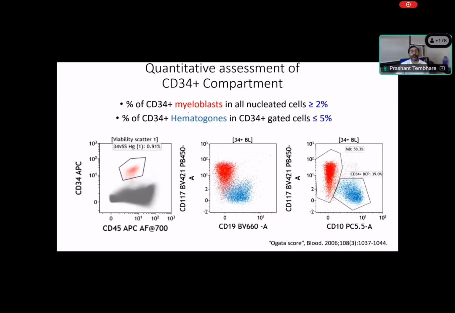Again, as I mentioned, we can look at quantitative participation. Normally, out of all the literature, usually the stem cell CD34 compartment is less than 2%, and out of these 2%, usually we have hematopoiesis more than 5%.